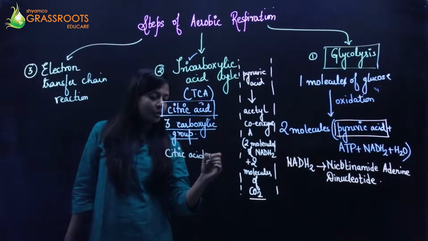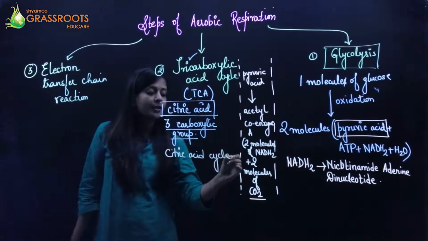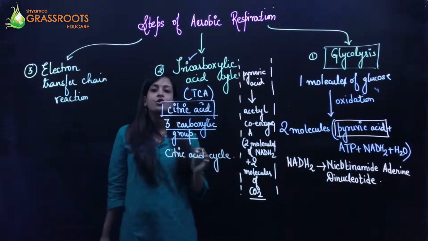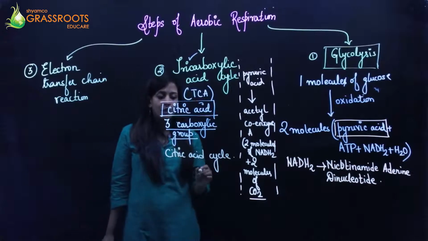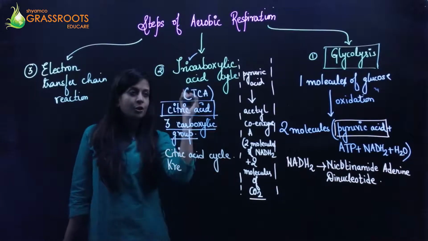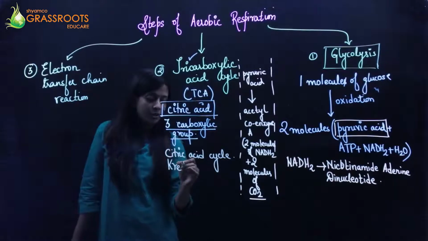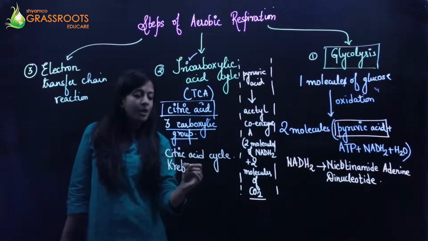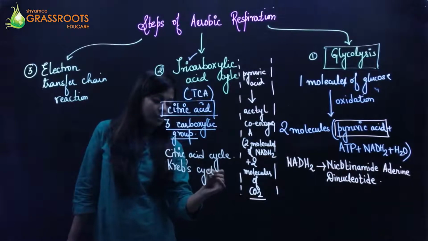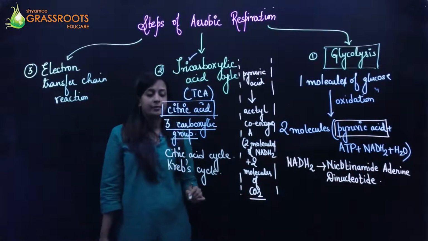Obviously you might know why it is also called the citric acid cycle, because it is the first product and also the last reactant for this particular cycle. Apart from that, the scientist who discovered this cycle was Krebs, and in his name it is also known as the Krebs cycle.